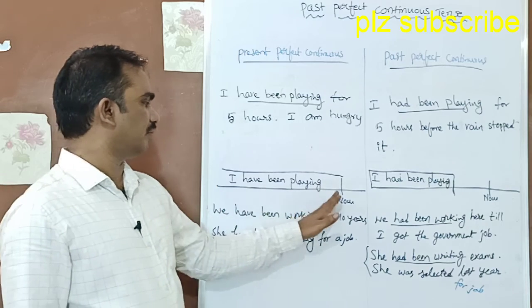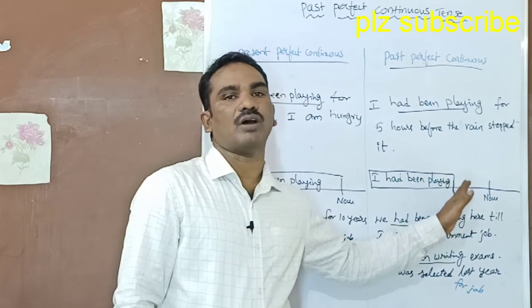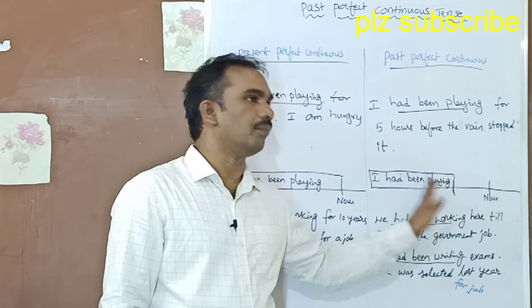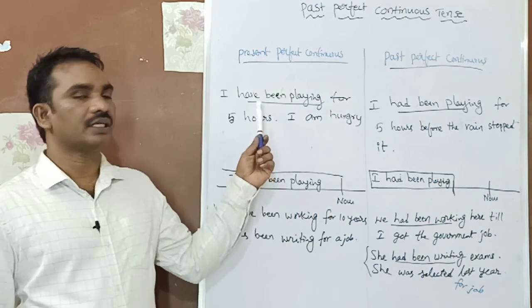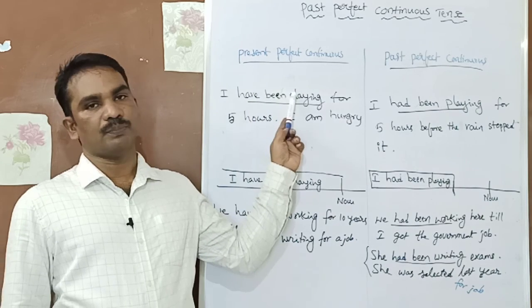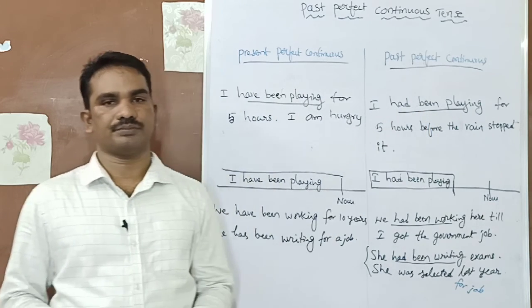I have been playing means still it's going on. I had been playing means it stopped somewhere at some point of time. Guys, this is the difference between present perfect continuous tense and past perfect continuous tense.